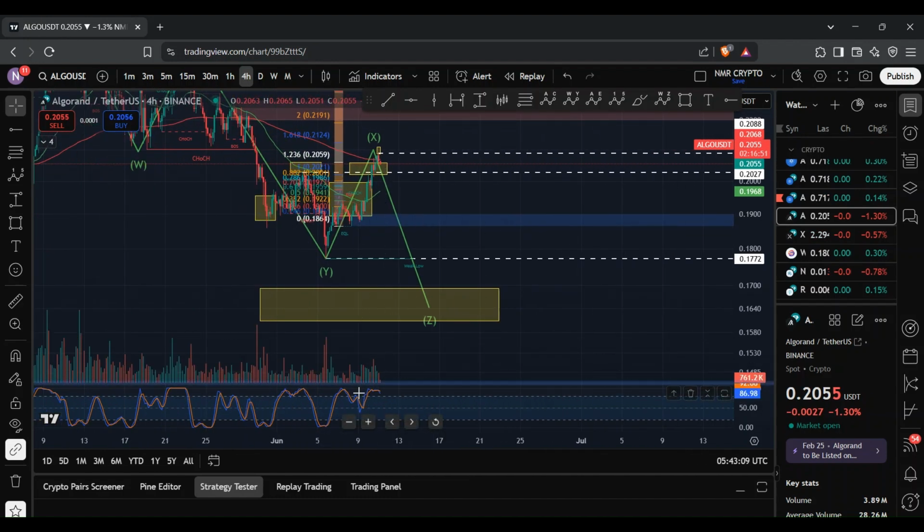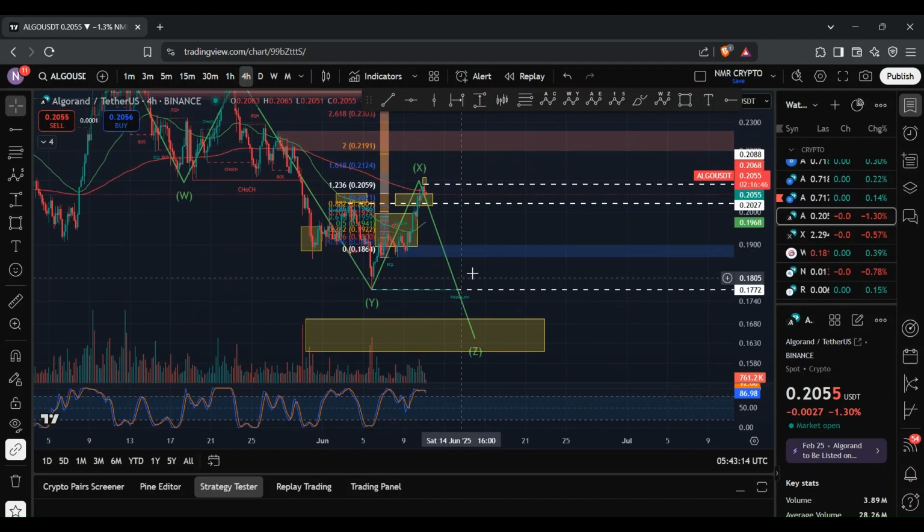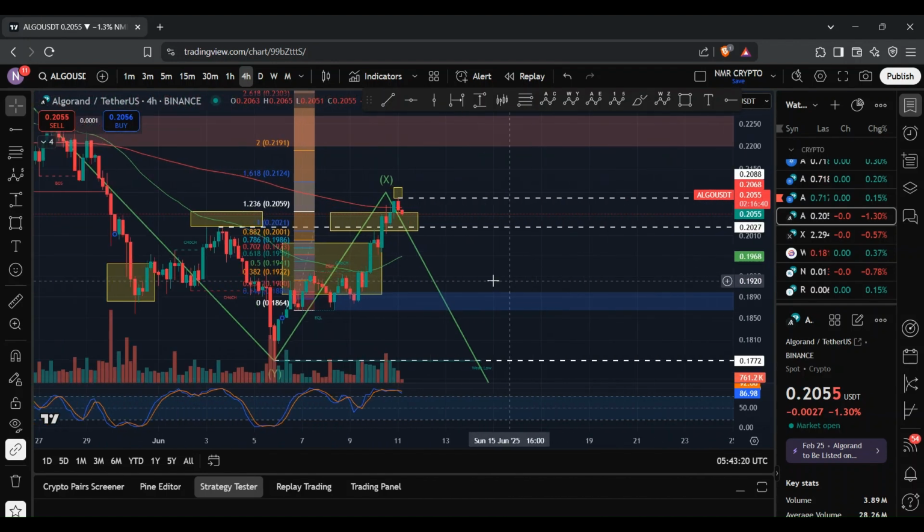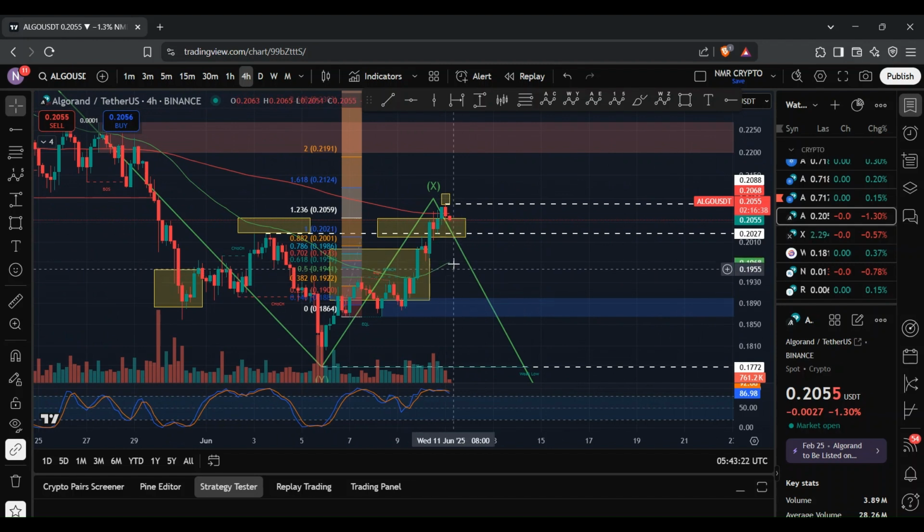And you can also see that on the stochastic RSI, we are within the overbought conditions, and so the bears could actually take control of the market and drive the price of Algo to lower lows. But if we do see that move to the downside, ideally, the best case scenario will be that we find support at the 50 EMA, which during the time of recording currently sits at 19.68 cents.